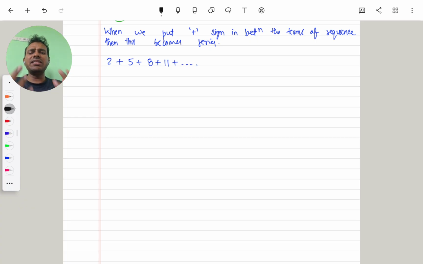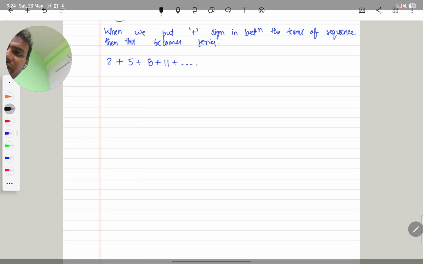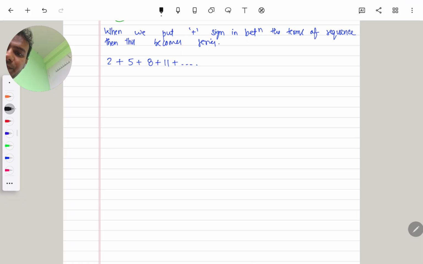When we know the basics, and after a little more practice, we will be able to recognize the pattern of the series, and after recognizing that pattern, we will know how to solve this type of question. Now the first topic we have to study after the definition of sequence and series is arithmetic progression, which is generally known as AP.